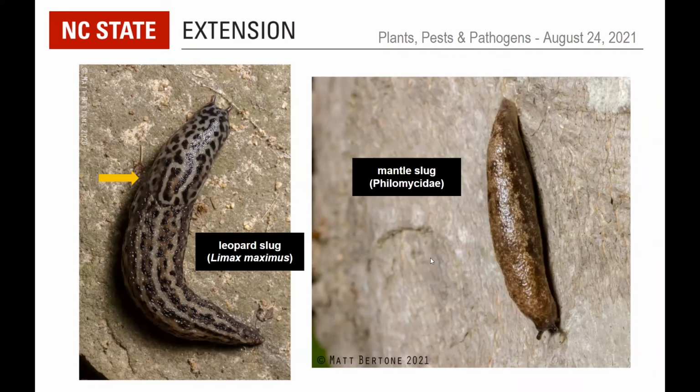There are a couple of species that are common in North Carolina. I'm still not great at identifying both of them, the two main ones, but they are in the family Philomycidae. Leopard slugs are in the family Limacidae, Limax being the genus.